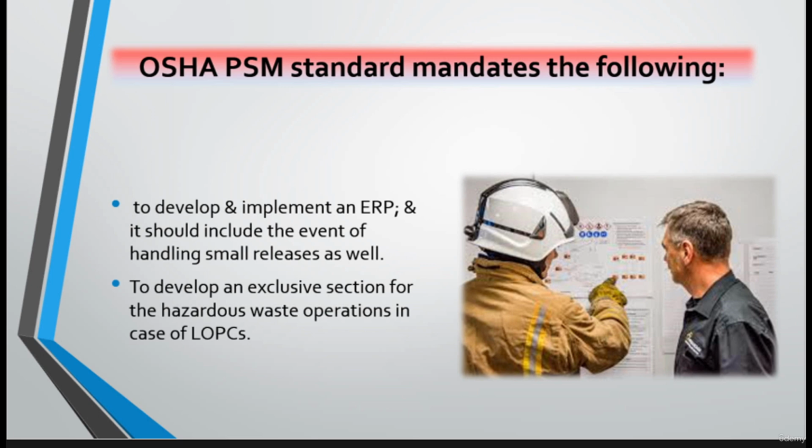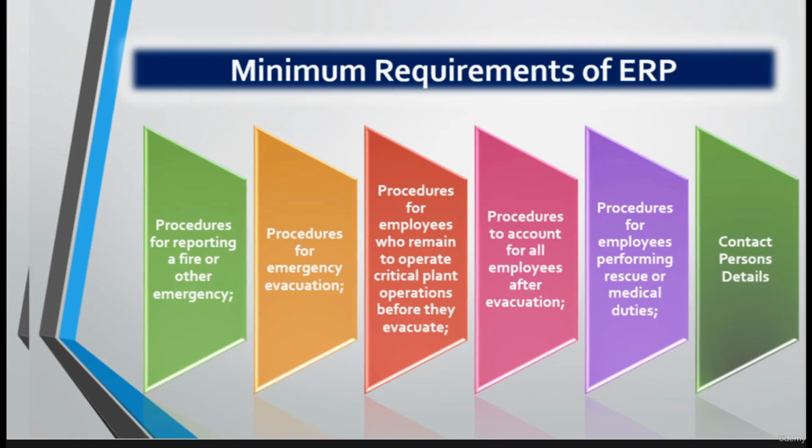And regarding the development of the ERP, there is a standard that should be adhered to, which is OSHA 1910.38. And the exclusive section for hazardous waste operations should be developed in adherence to OSHA 1910.120, paragraphs (a), (p), and (q). I will attach these standards in the course reference material. Okay, what about the minimum requirements for the ERP?